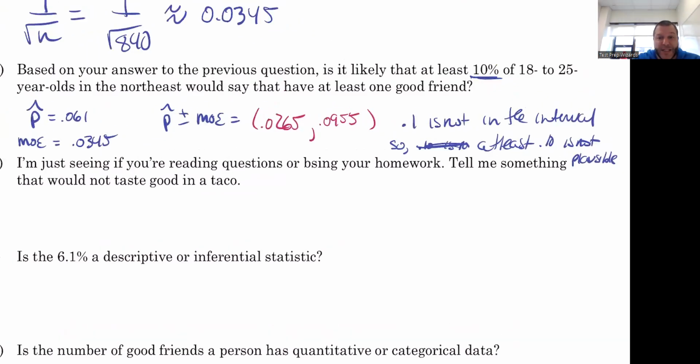If I said is at least 1% plausible, well then yeah, even though 0.1 isn't in this interval, everything in there is greater than 1. So at least 0.1, well, we have a bunch of values that are at least 1%.